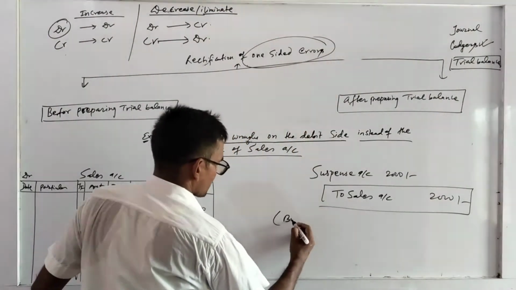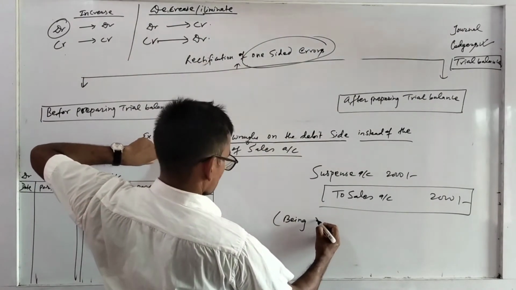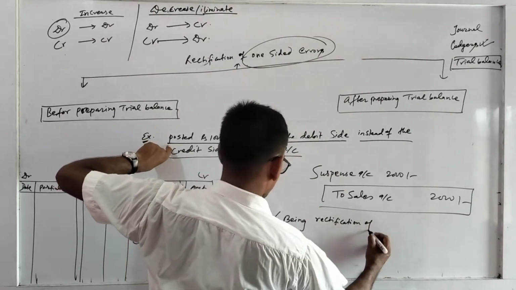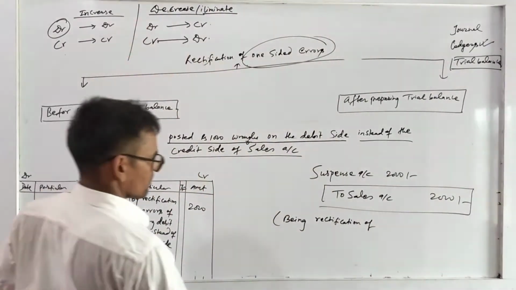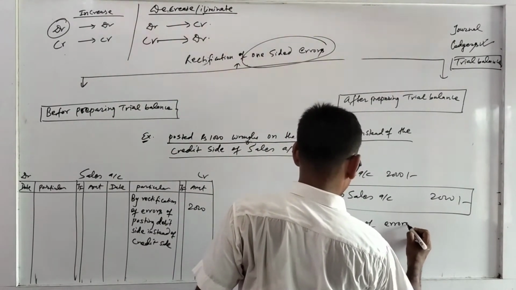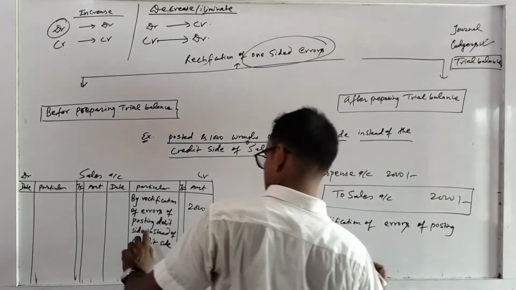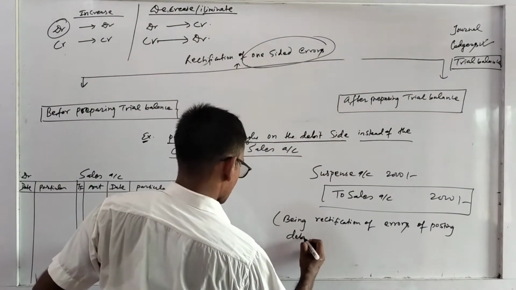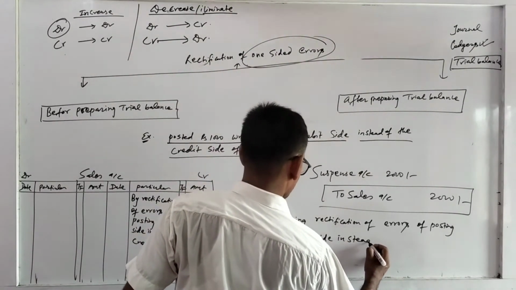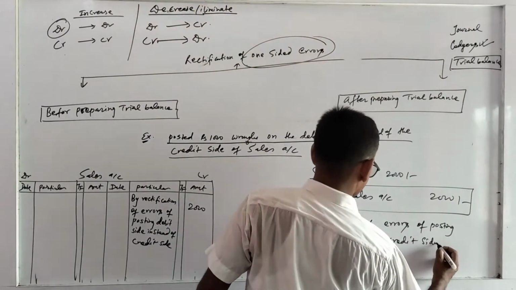And the narration will be like this: being rectification of errors of posting debit side instead of credit side.